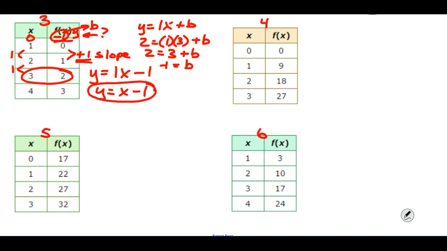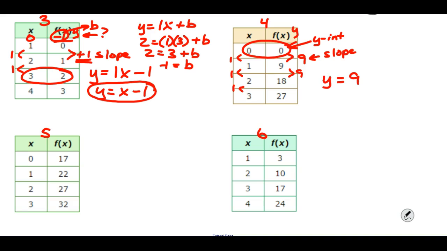All right, so looking at table number 4, we see that our x is changing by 1 every time. Our y is changing by 9. We have the value for our y-intercept because we have a point that has an x value of 0. So our y-intercept is 0. Our slope is 9. And we can write that equation as y equals 9x plus 0. But we clean that up a little bit and we just have y equals 9x.